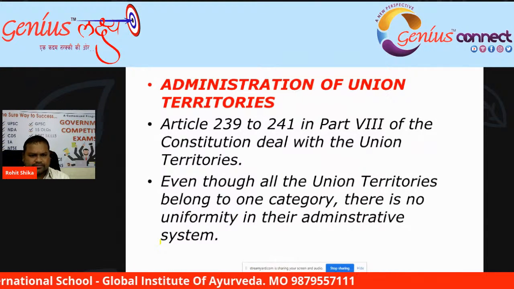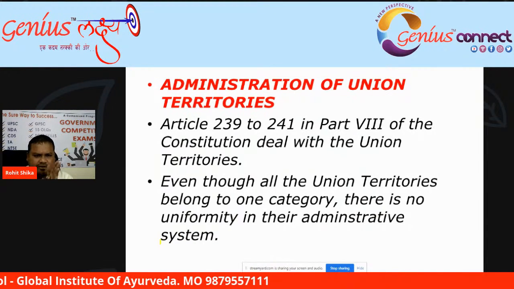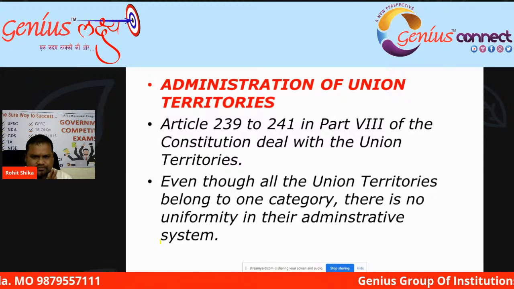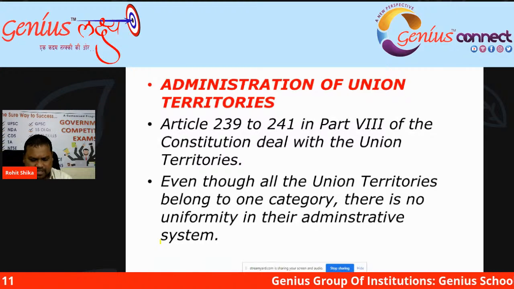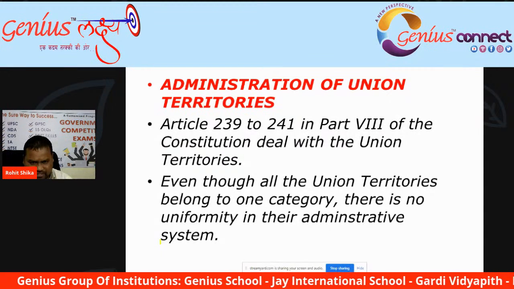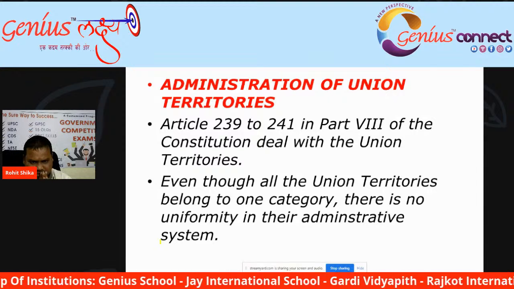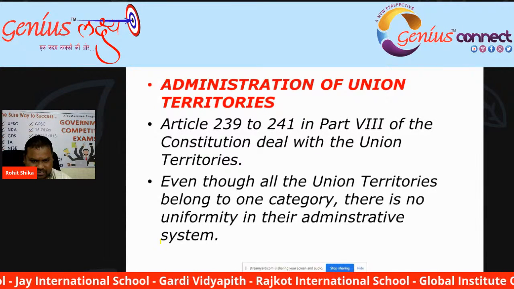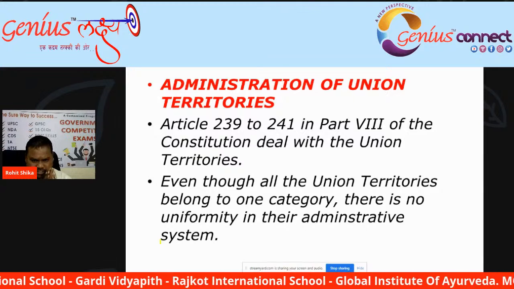So let's start the presentation of the day. The administration of union territories we are going to discuss, and all the administration process of the union territories of our country, they come between Article 239 to 241 in Part 8 of the Indian Constitution.